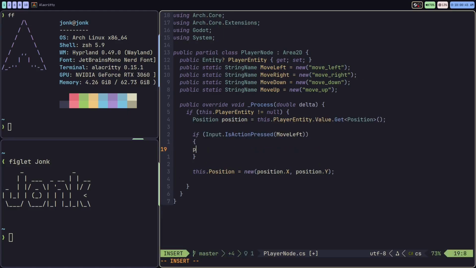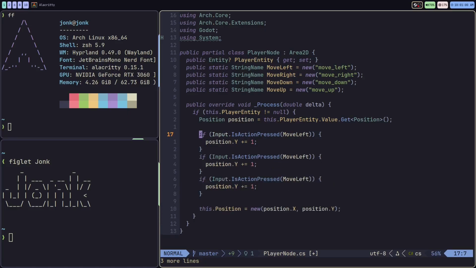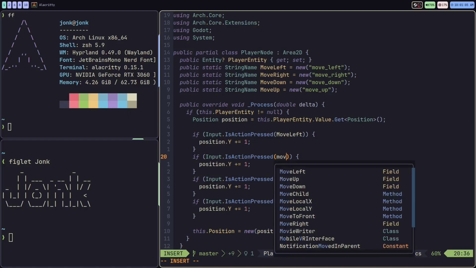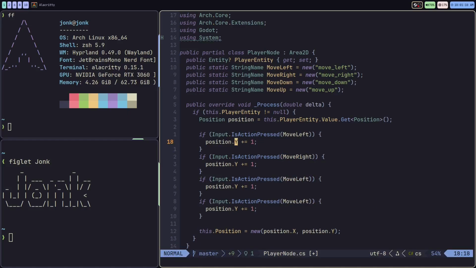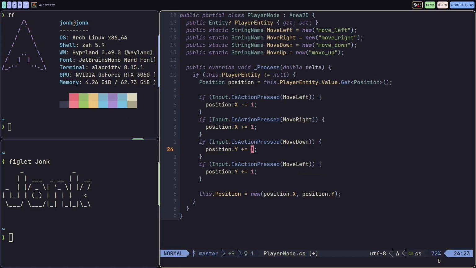So if we click move left, we'll do position.y minus equals 1, just for now, something like that. It's kind of a magic number. And we're going to do this for all the directions again. So I'll just change this, move right. So moving left, we're actually going to be changing the x-axis, and we'll set this to minus, not plus. Move right, also the x-axis, but we'll keep that at plus. Let's change this, move down, and that's going to be, I think, plus on the y-axis. So I think we actually keep that like that. We're going to change this to move up, and I think we have to subtract on the y-axis.